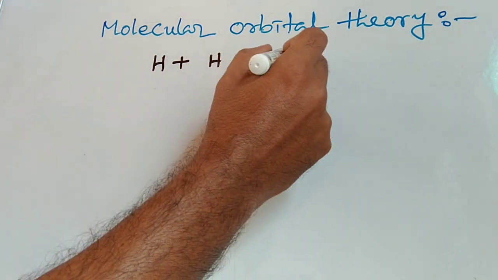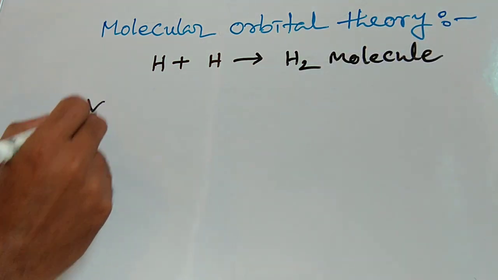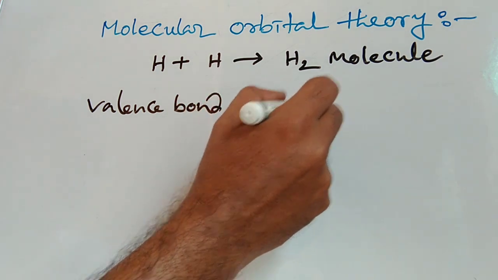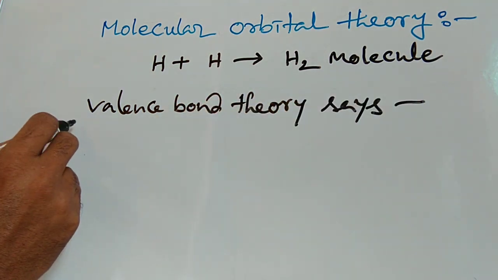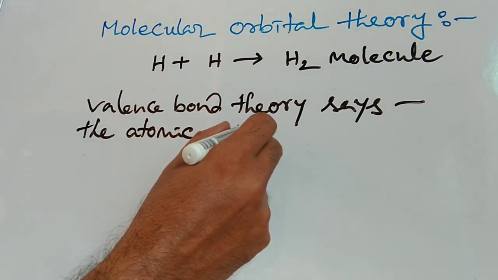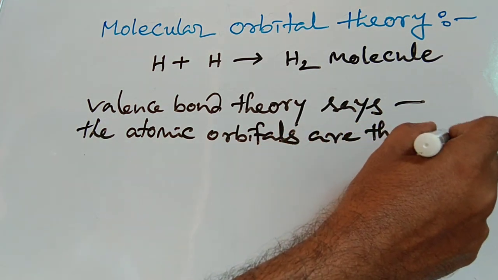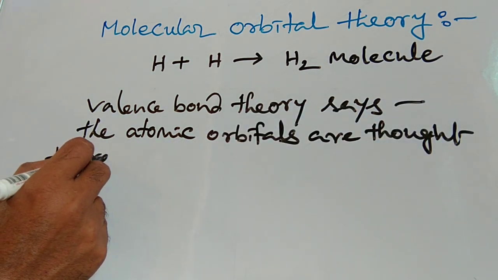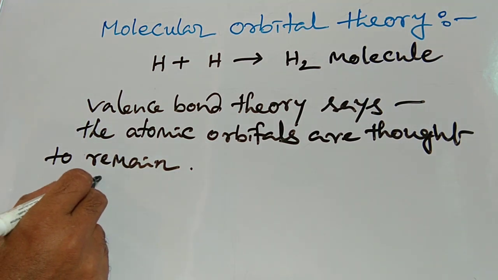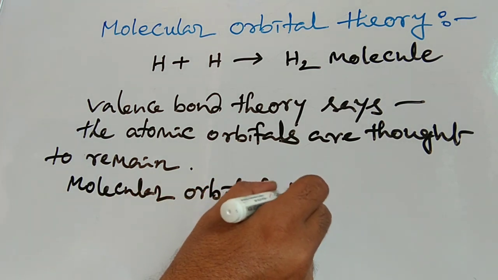In the valence bond theory, a molecule is considered to be made up of atoms. Electrons in atoms occupy atomic orbitals. This may or may not be hybridized. If they are hybridized, atomic orbitals from the same atom combine to produce hybrid orbitals which can overlap more effectively with orbitals from other atoms, thus producing stronger bonds. Thus, the atomic orbitals are thought to remain even when the atom is chemically bonded in a molecule.